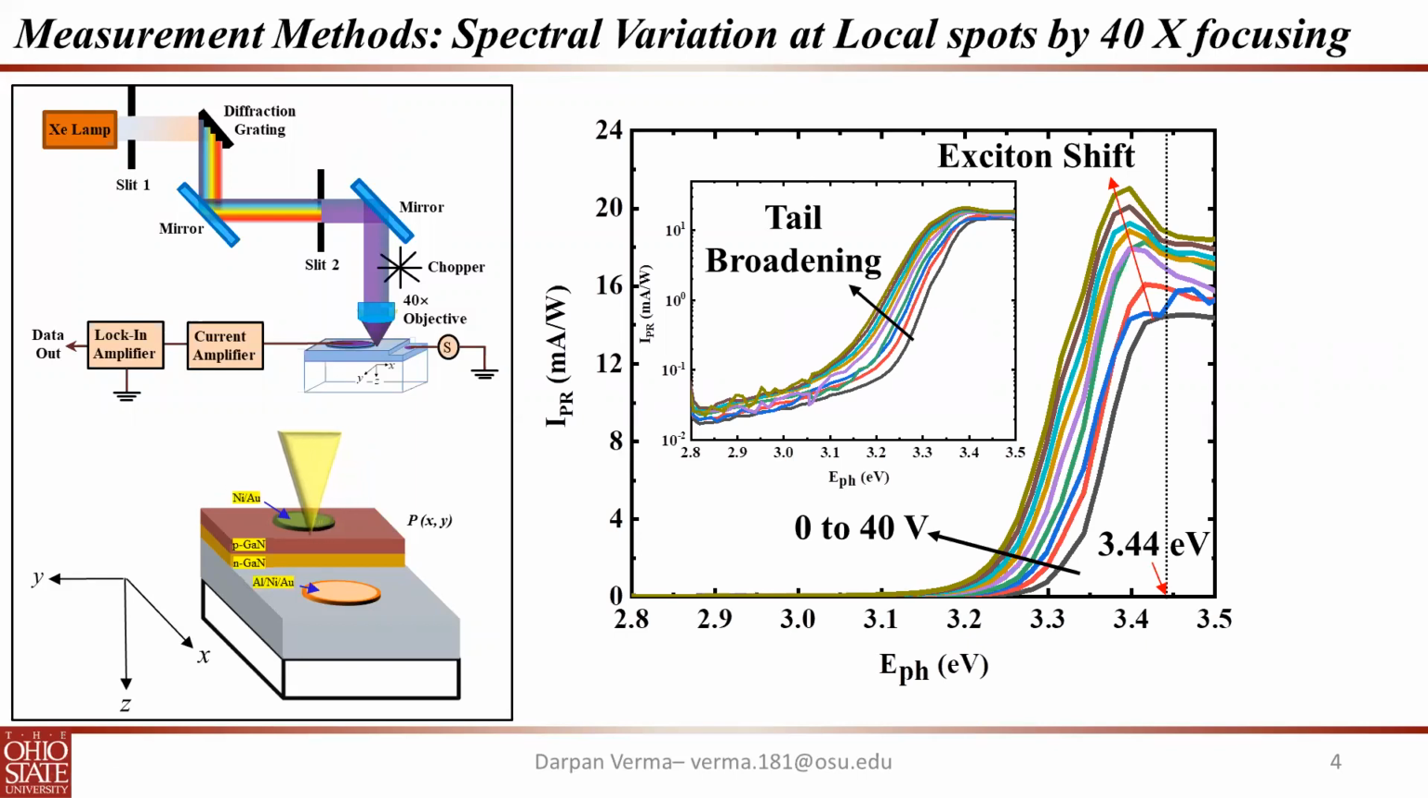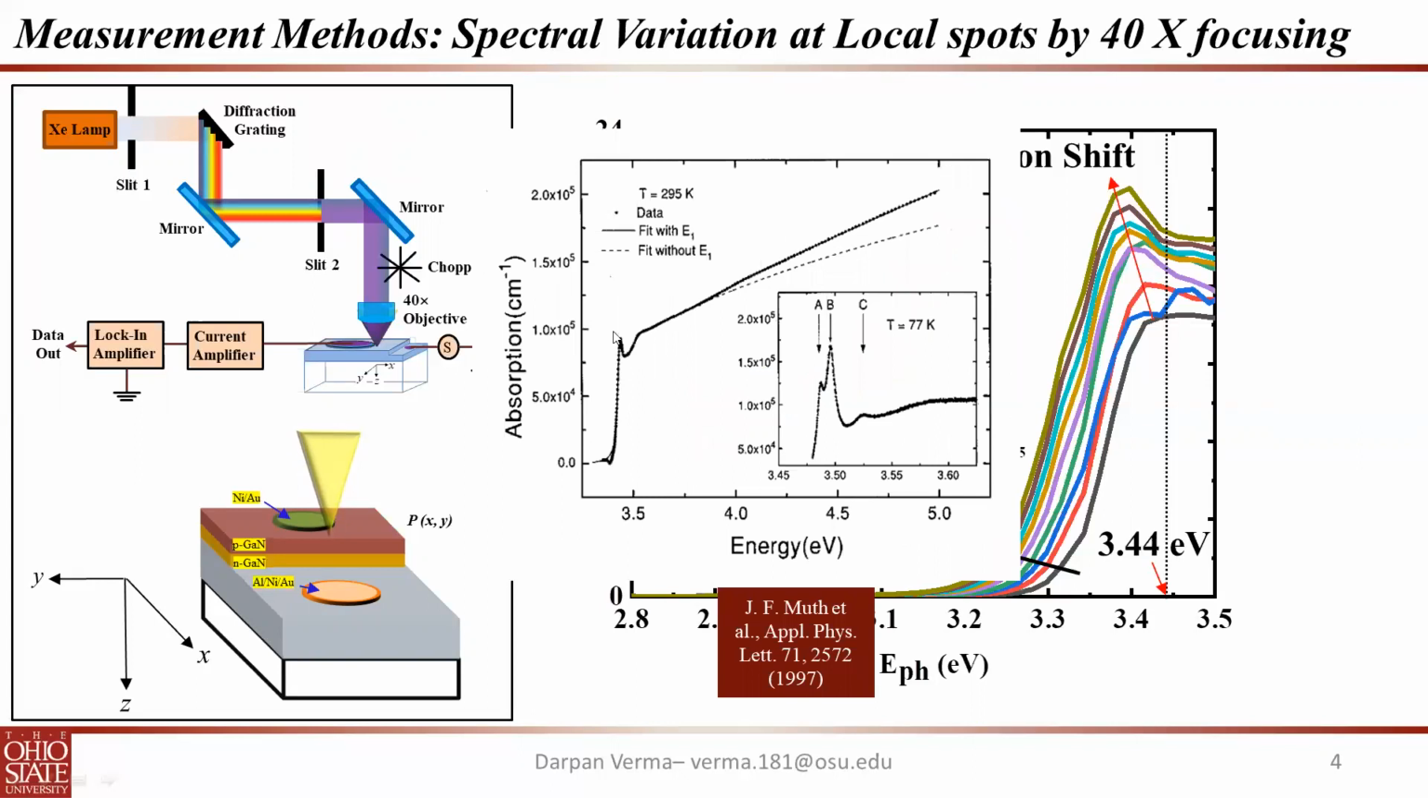This responsivity spectra shows that there is an excitonic peak red shifting. This is on the linear scale, and the tail broadening can be seen, which is the Franz-Keldysh effect, on the logarithmic scale. Now, how do we know this is an excitonic peak? We know because there are many reports on gallium nitride which show that there is a nice peak at around below the band gap in the case of gallium nitride at room temperature. And the binding energy for this exciton is around 20.3 to 27 millielectron volt, which is quite high.